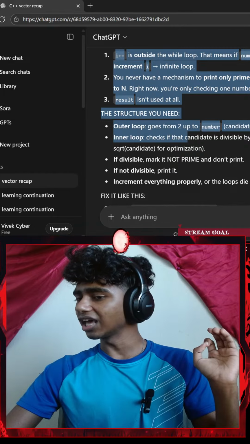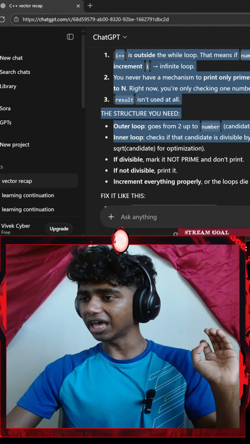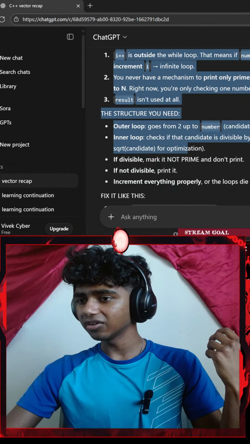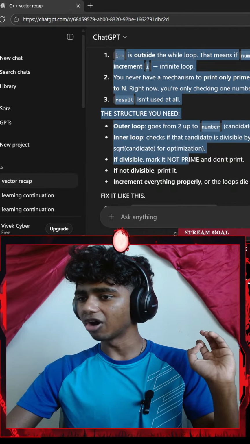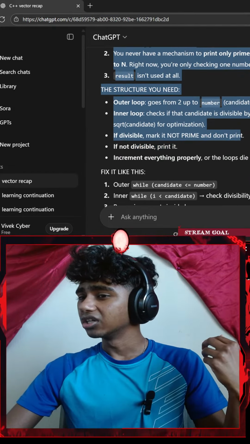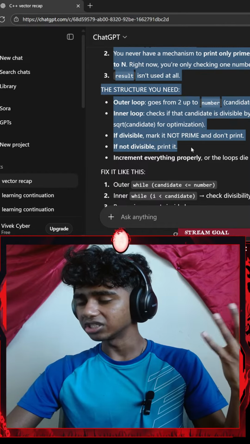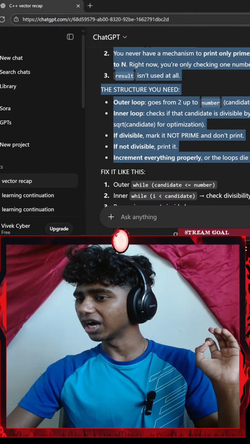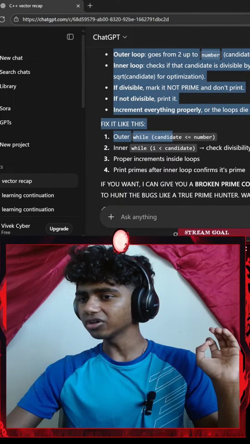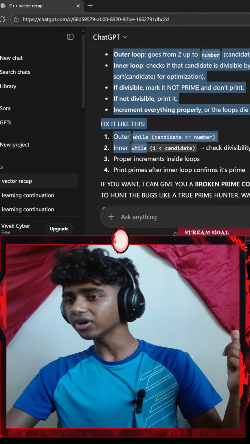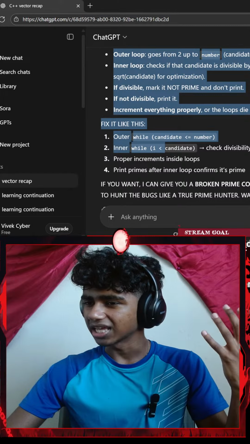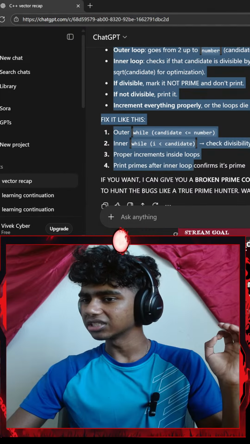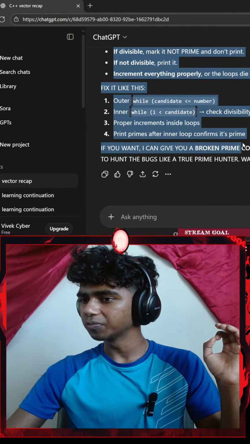Inner loop checks if that candidate number is divisible by anything from 2 to candidate minus 1, or square root of candidate for optimization. If divisible, mark it as not prime and don't print. If it's not divisible, print it. Increment everything properly or the loop dies in infinite limbo. Fix it like this: outer loop while candidate is less than or equal to number, inner while my index is less than my candidate. Check divisibility. Proper increments inside your loop, print prime after inner loop.